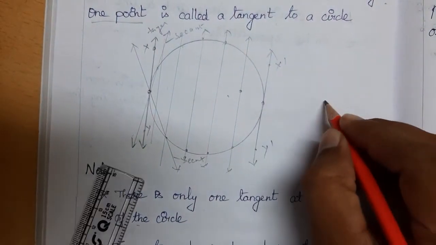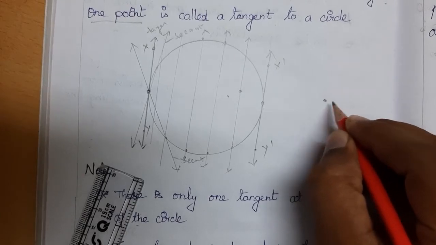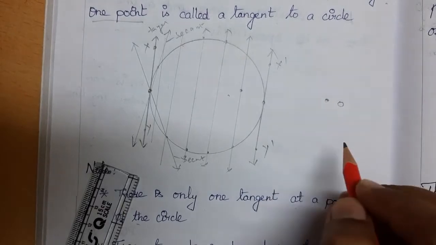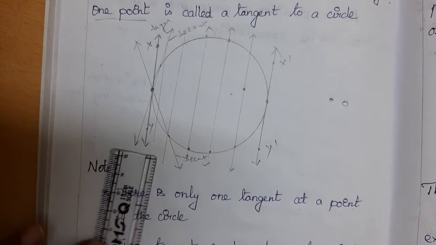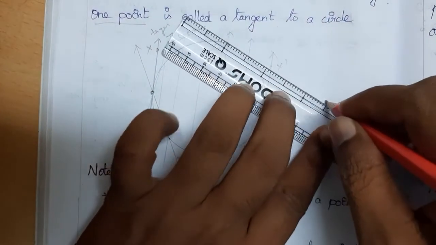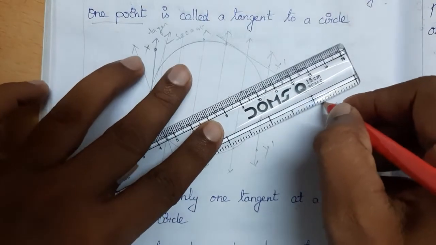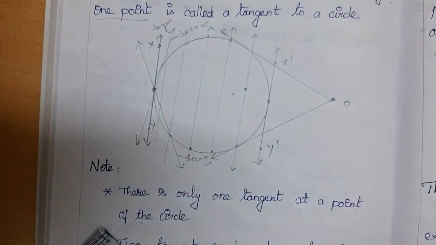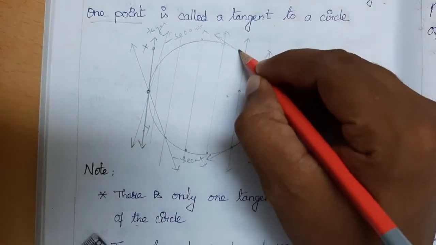Then what is possible to draw? How many tangents are possible to draw from a point outside the circle? That was for a point on the circle. Now I am considering a point outside the circle. So how many tangents are possible? Can you guess? There will be two possible. From here we can draw a line like this touching here, and from this point you can draw one more at the bottom, right? So like this we can draw. This is one point, and this one is another point.